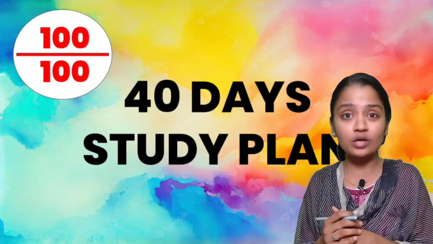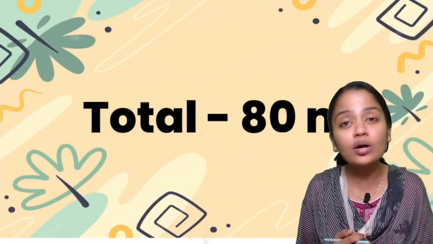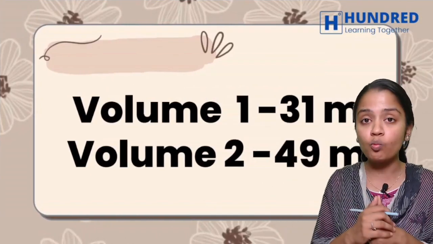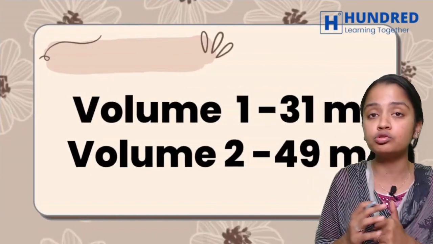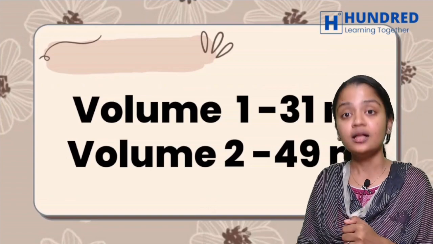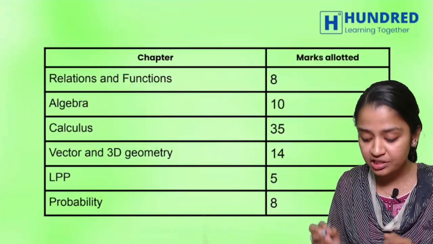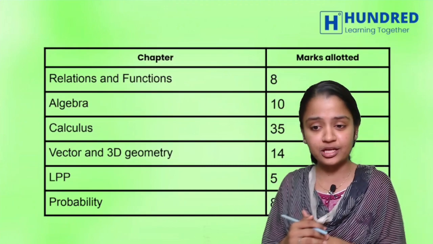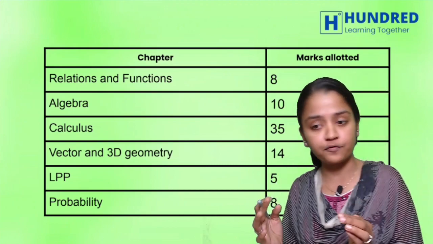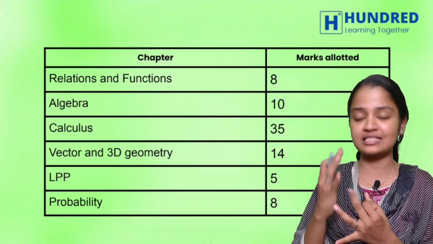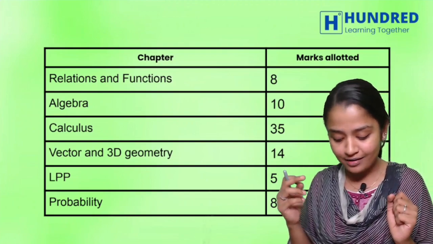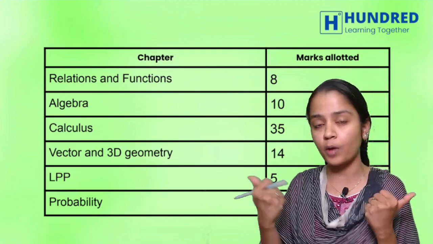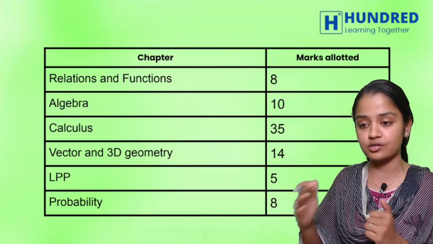Okay. So before seeing that, let's see the weightage. Totally you will be writing for 80 marks. Volume 1 consists of 31 marks and volume 2 consists of 49 marks in total. Relations and functions involve the first and second chapters. Algebra is the third and fourth chapters. Calculus is chapters 5, 6, 7, 8 and 9. Vector algebra is 10 and 11. LPP is chapter 12 and probability is chapter 13.